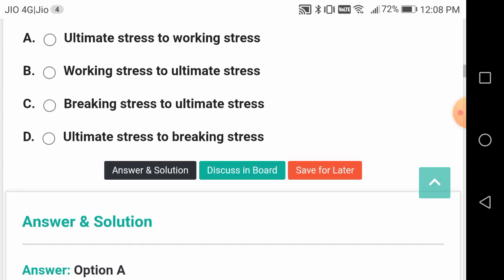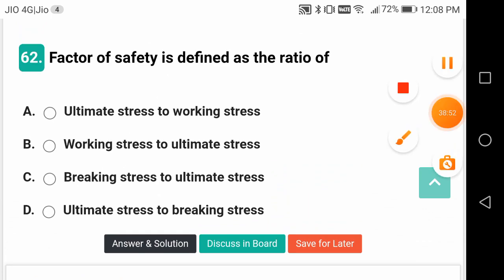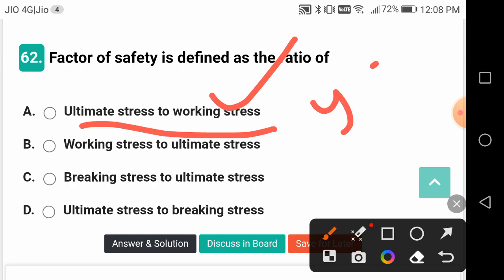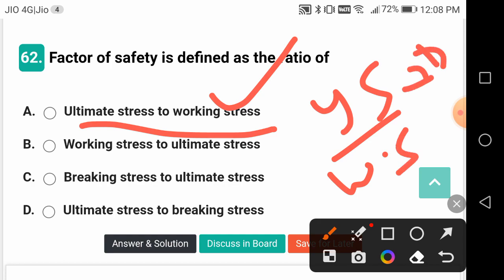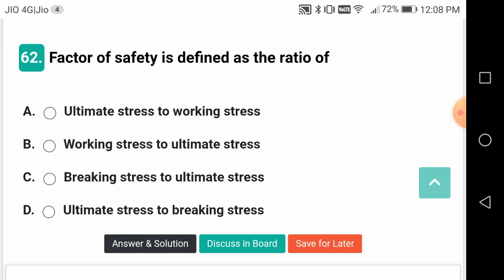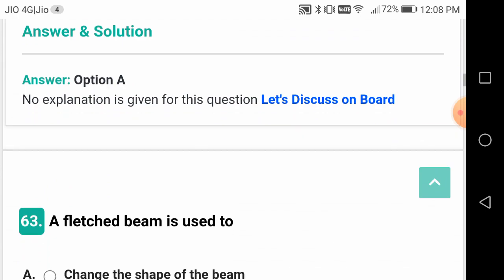Factor of safety is defined as ultimate stress to working stress for brittle materials, but for ductile materials it is yield stress to the working stress. For ductile, yield stress to working stress; ultimate tensile stress to working stress for the brittle materials. So it's given for brittle materials.